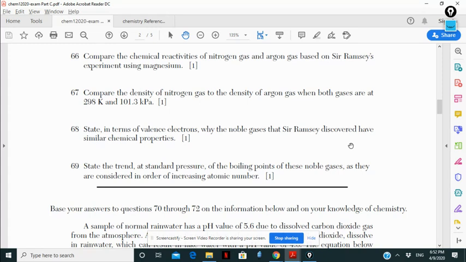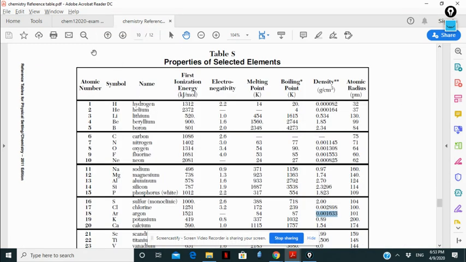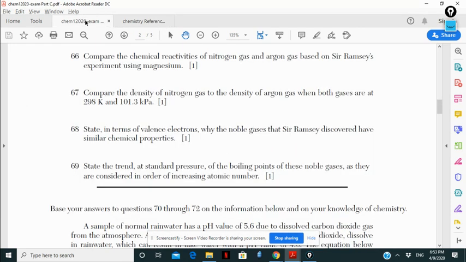Question number 67 compares the density of nitrogen gas to the density of argon gas. So that's an easy one. I go for the reference sheet. I'm looking for nitrogen gas. Here is the nitrogen gas, and that's the density for the nitrogen gas. And if you go all the way down, here is the argon: 0.0016, that's nitrogen, 0.0011, argon. So what does it mean? Nitrogen is less dense than argon.